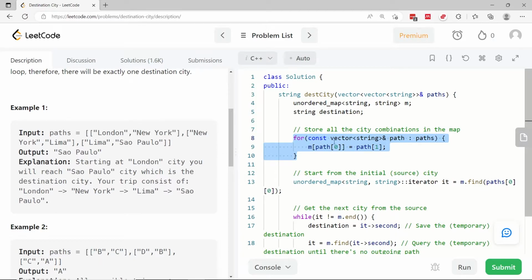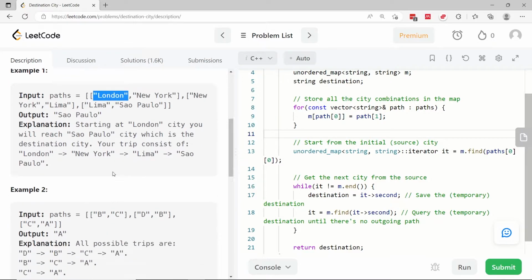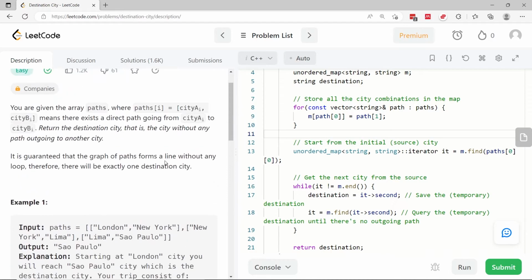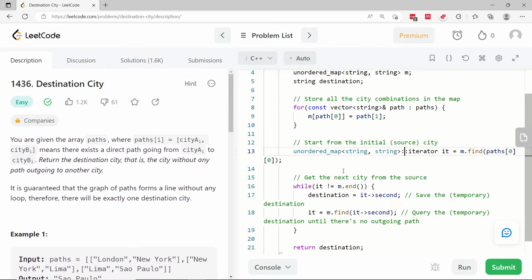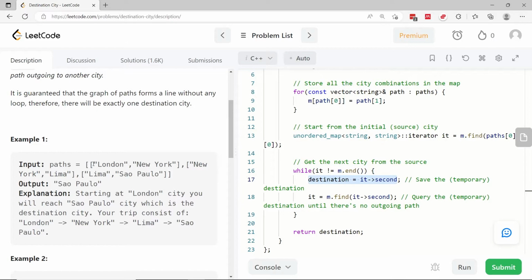So once I've stored all the city combinations according to the data from this vector, which is the input, then I can assume that the very first city here, for example, London or A here, is the first city from which I travel. And then if I found something, meaning that the map wasn't empty, for example, then it will not be equal to the end of the map. And therefore, I'm going to grab the value for that key. So for example, if London is a source city, then the value will be New York. I'm going to grab New York here, store it in my variable called destination.